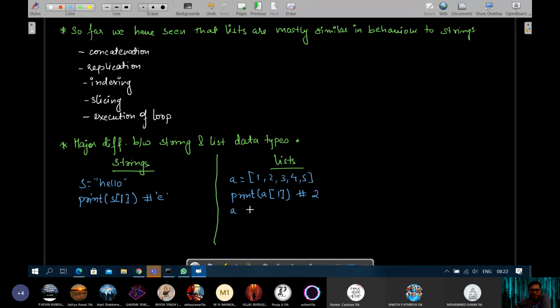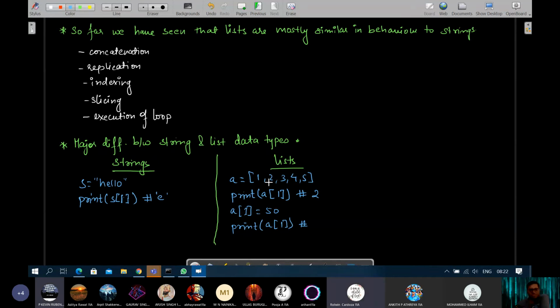Now tell me, what will happen if I do A1 is equal to 50, and then again, if I write print A1, what will be the output? 50, sir.